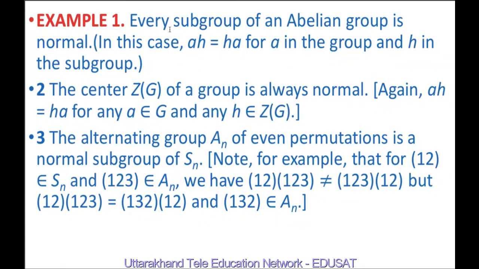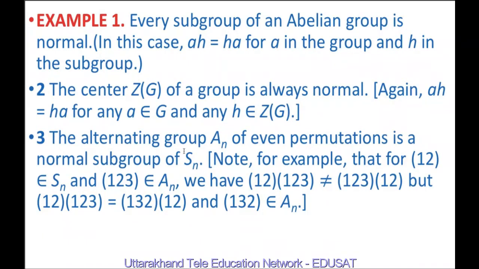For example, every subgroup of an abelian group is normal because in this case ah is equal to ha for a in the group and h in the subgroup. The center Z(G) of a group is always normal. Again, ah is equal to ha for a belonging to G and h belonging to Z(G).